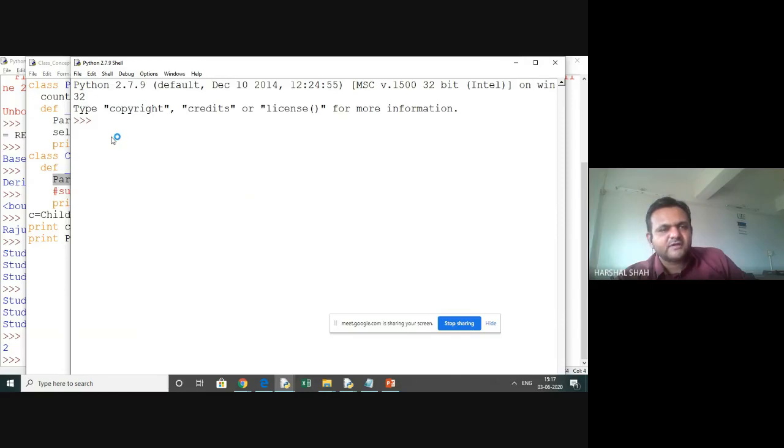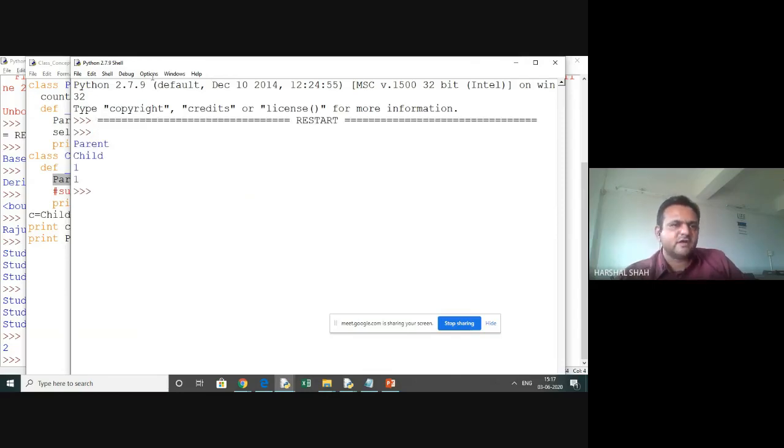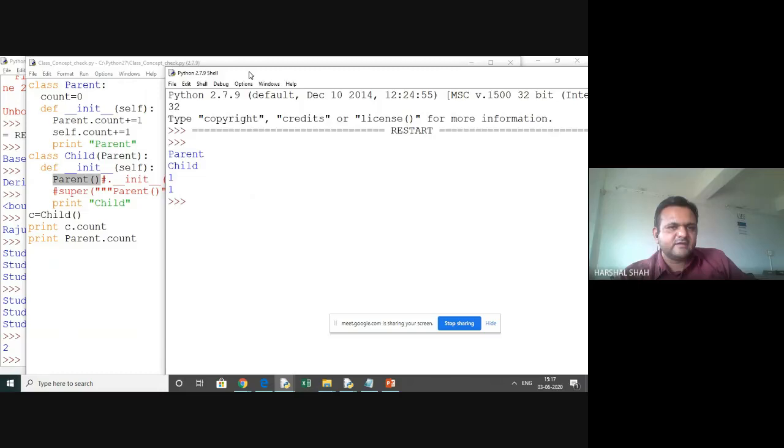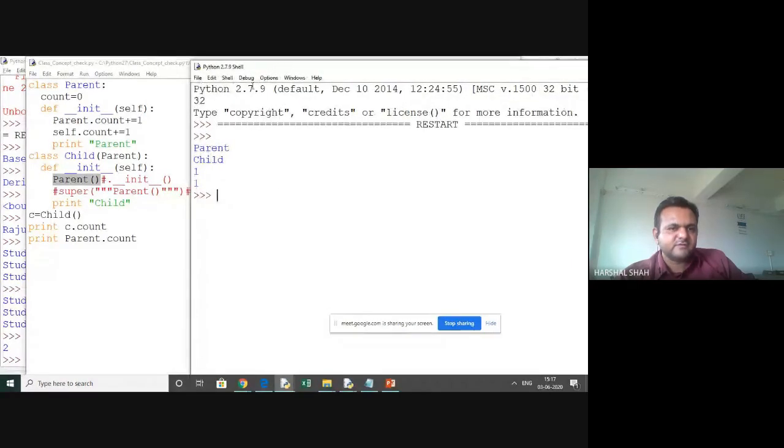Let's see if it does not get any problem in 2. You can see that now. You can compare and understand the concept which we have discussed. See what happened? The child class is created, and the child class has access first to what? When we called the parent, it reaches over here, and the parent gets count plus 1. This count was 0, so it became plus 1, and then self.count also had a plus 1, right?